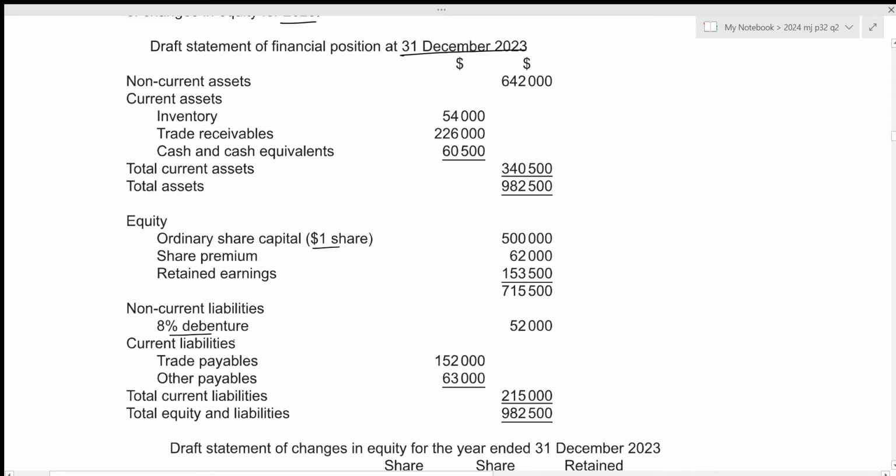Then for the year ended 31st December 2023, the company decided to adopt the following new depreciation policy to be applied from the date of acquisition. And this land and building was acquired at the date of 1st January 2022. For the land, it is not to be depreciated. For buildings, it is to be depreciated at 2% on cost.